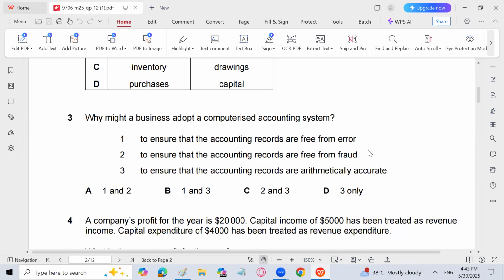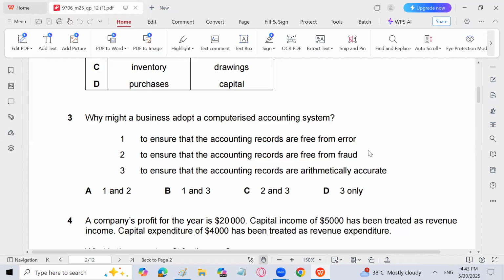Even in a computerized accounting system, errors can be made by the person doing the input. Free from fraud is also not guaranteed, because everybody who has access to the accounting records can commit fraud if he knows the system. Arithmetically accurate is the thing, because whatever you enter, if you enter it correctly, it will give you the same answer correctly. So D, 3 only, is the answer for MCQ number 3.